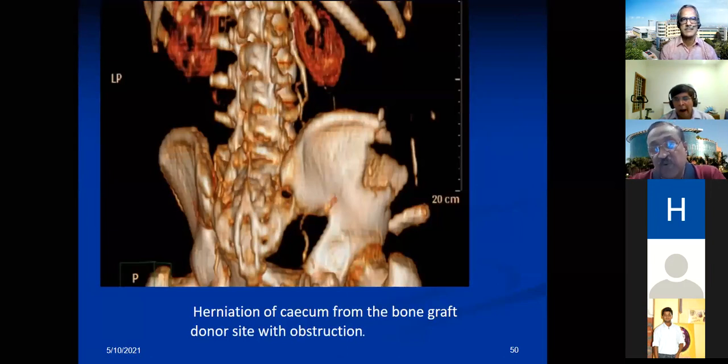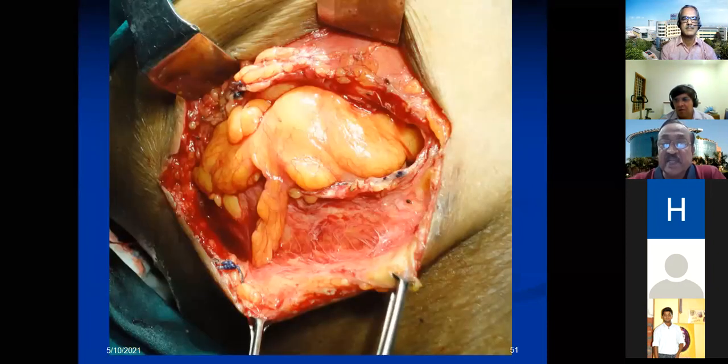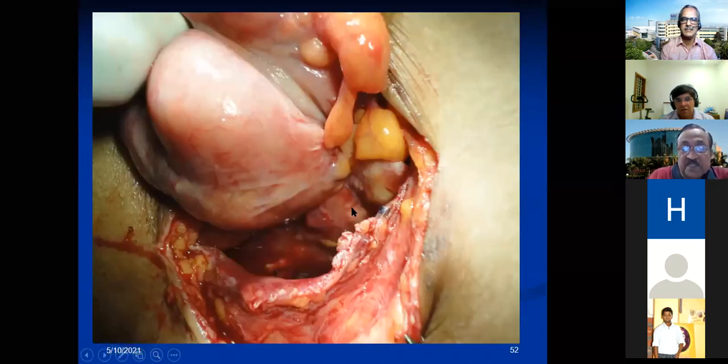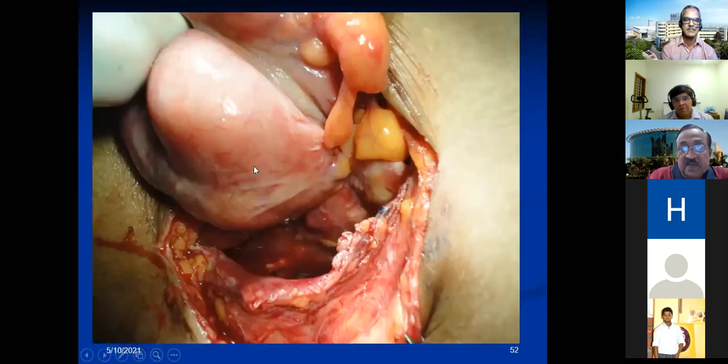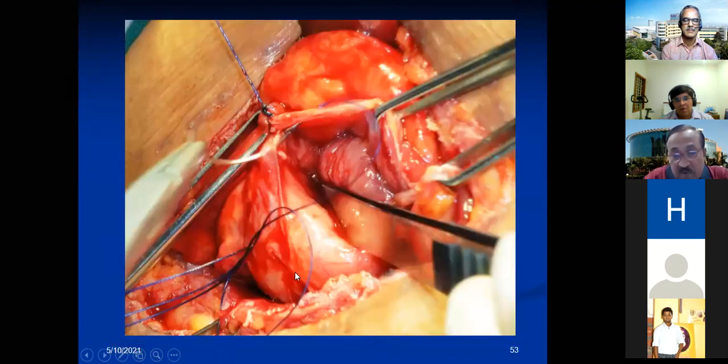So we thought we'll go ahead. Maybe. Sir, where did you fix the mesh, sir? That is what I said, sir. This is how it is. So, for example, this is after delivery. This is the first picture. I pulled it out, and this is the cecum. What I did is a little bit of mobilization I could give and push back, and this is the edge here. So now after suturing here, this is the sac, and after that I put the mesh somewhere here.